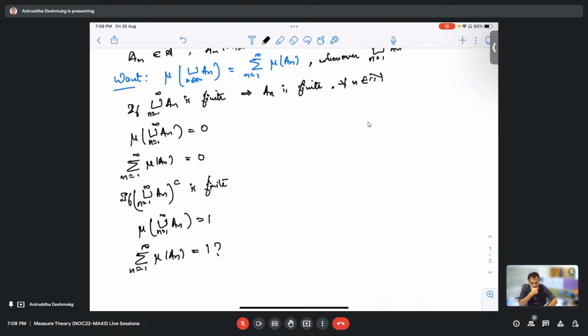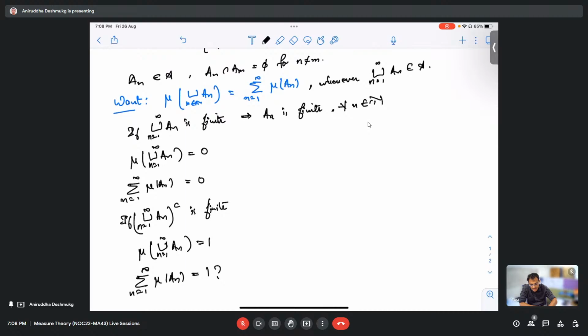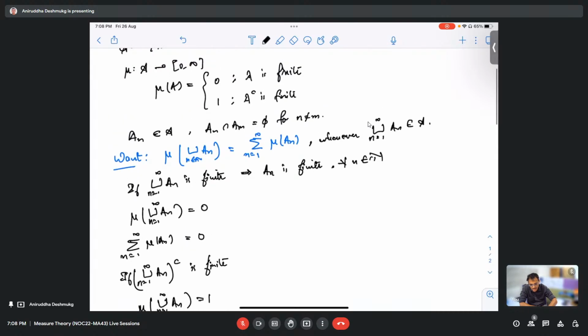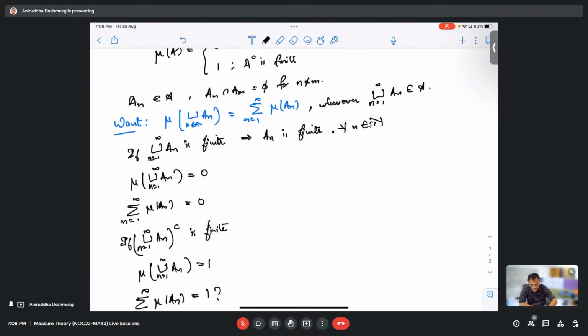I think what the professor said was to show that 0 and 1. He defined mu(A) equal to 0 if A is finite, and mu(A) equal to 1 if A complement is finite, which is basically if A is infinite or uncountable.